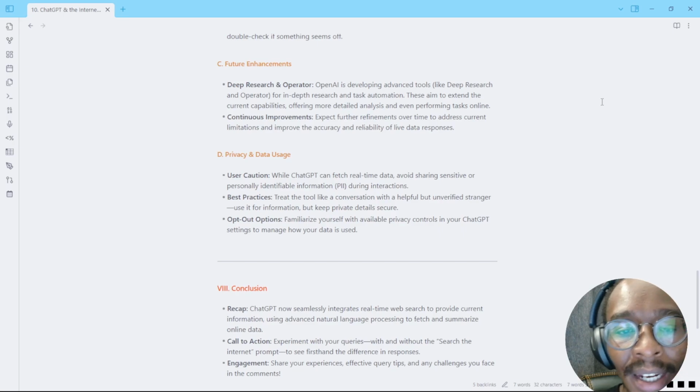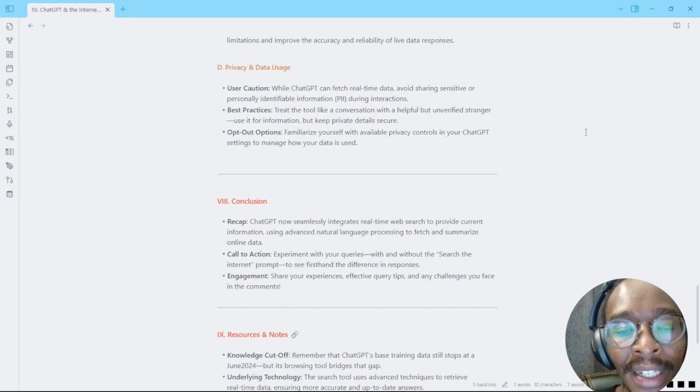Some future enhancements will be deep research, which we've already gone through in another video, and OpenAI's Operator, which I'm going to go through in another video. So this is just a more advanced feature when it comes to searching the internet. For example, with deep research you can give it a topic and it can scour hundreds of websites and come up with a more comprehensive and more detailed report for you.